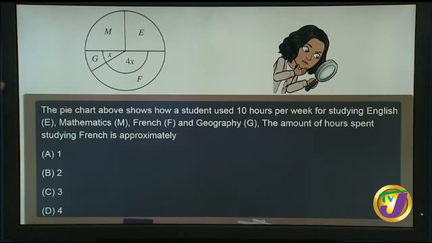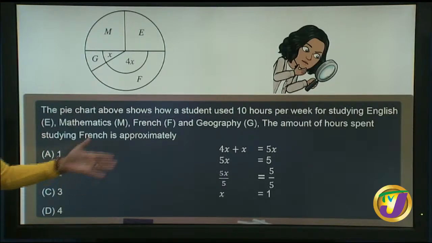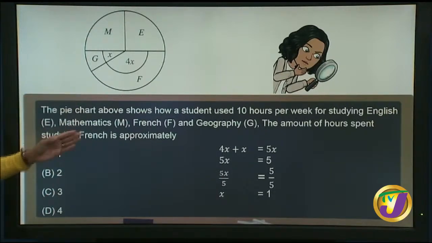But we are given something else, 2 algebraic angles. So what are we going to do here now? We can definitely say that 4x plus x would give us the total angle there, and that is equated to 5 hours. So it's 5x equals 5 hours, and we can simplify it by dividing both sides by 5. We would now arrive at x equals 1. But they asked us the amount of hours spent studying French. So French is what again? 4x. So we know geography is 1.